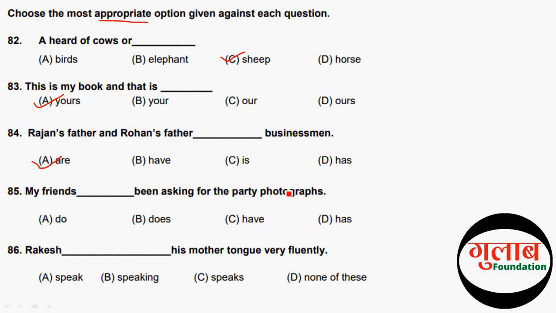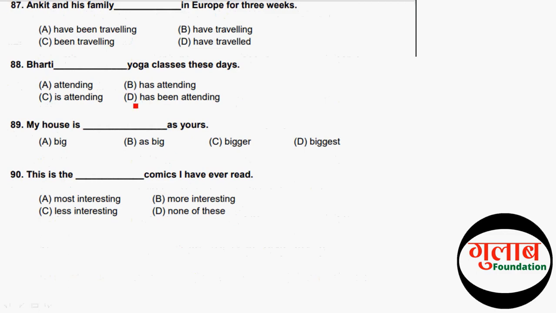So let's move to the next questions. Ankit and his family dash in Europe for 3 weeks. So the correct option of this question is A, have been traveling. Next question. Bharti dash yoga classes these days. So the correct option of this question is attending, option number C. So the next question.